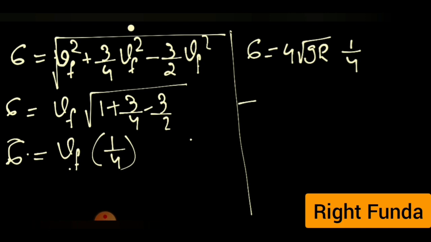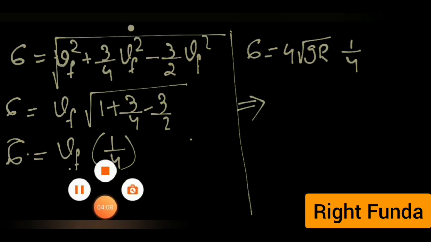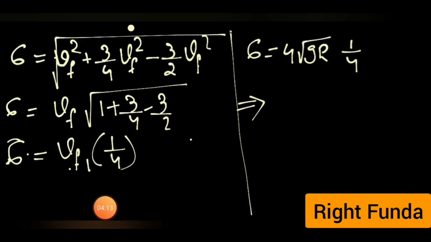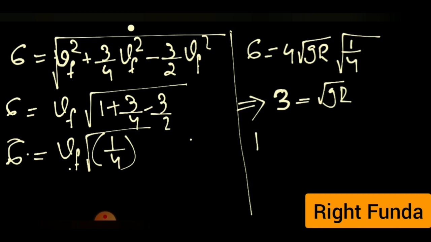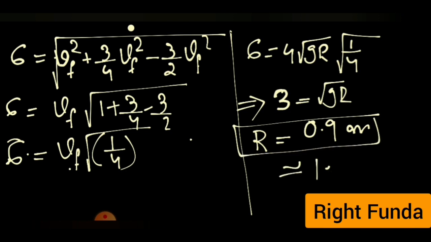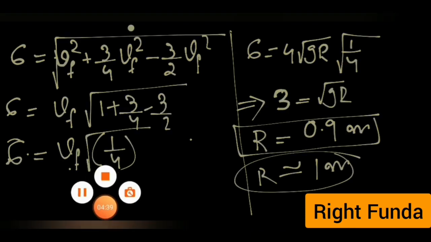Simplifying this, 2 cancels, 2 cancels, so 3 is equal to under root gr, and we get r equal to 0.9 meter. You can take it nearly equal to 1 meter, but not exactly 1 meter; 0.9 meter will be the answer.